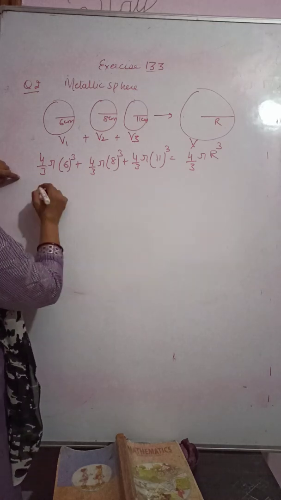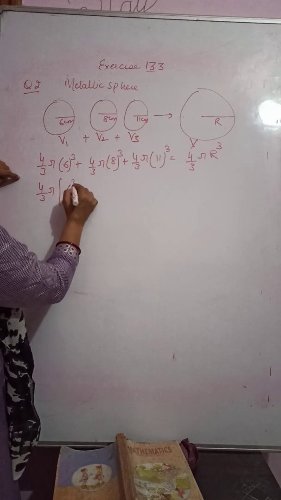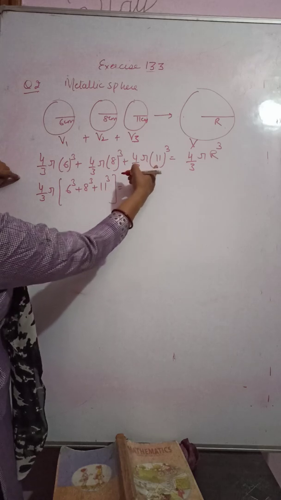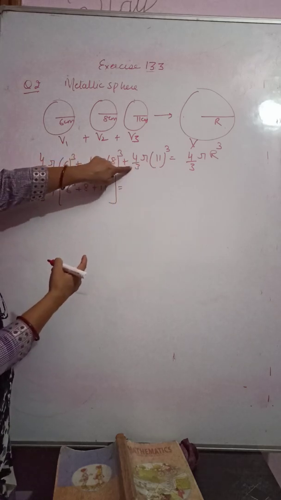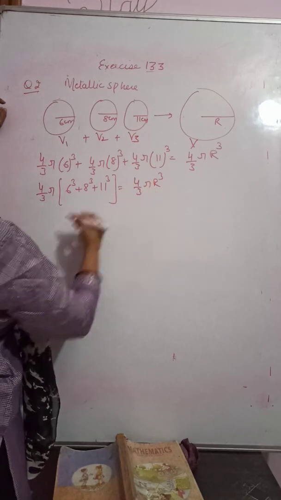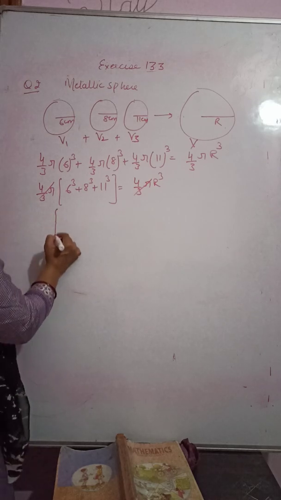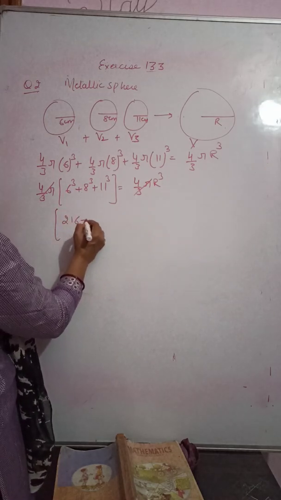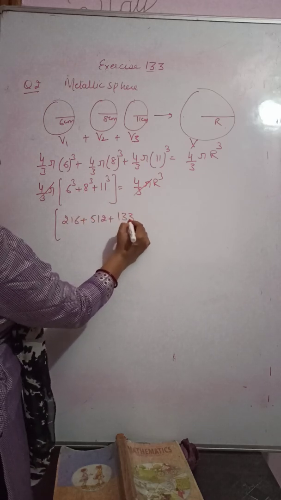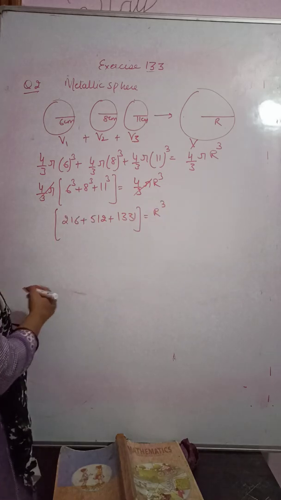Out of all these, take 4 by 3 pi common. 6 cube plus 8 cube plus 11 cube, with 4 by 3 pi common from all three, is equal to 4 by 3 pi R cube. 4 by 3 pi, 4 by 3 pi cut. 6 cube is 216, 8 cube is 512, 11 cube is 1331, equal to R cube.